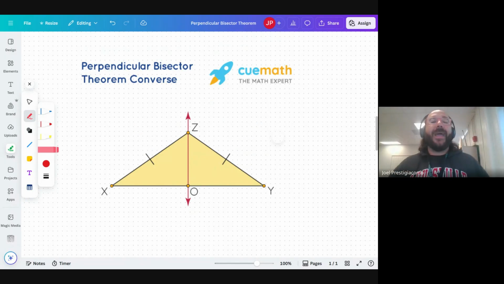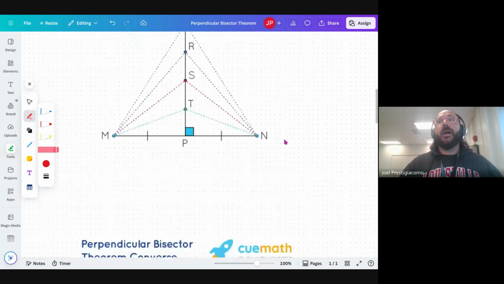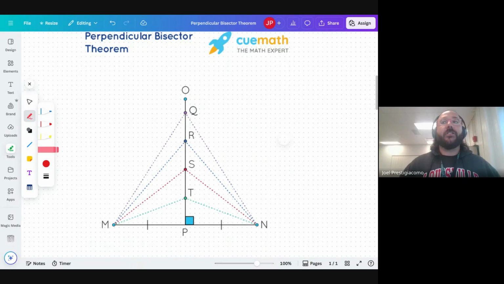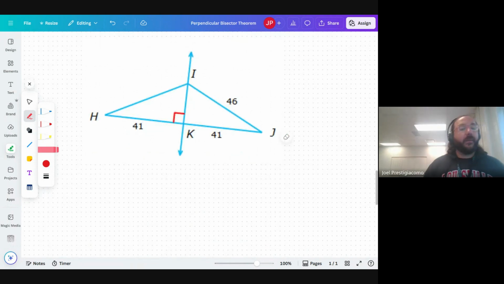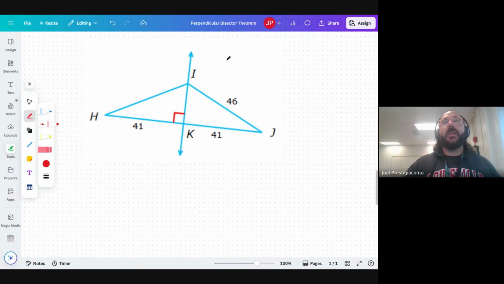Again, there's some heavy language there, but I think the concept is fairly streamlined if you think about this image here and what we're trying to do, right? If it's very even this way, the symmetry should also be respected in the other way as well. So how does this apply to questions, right? How do we look at some problems this way? So the first, this is an example of a problem here, and again, this theorem can be used what is called bidirectionally.